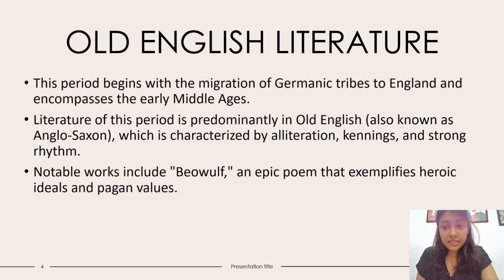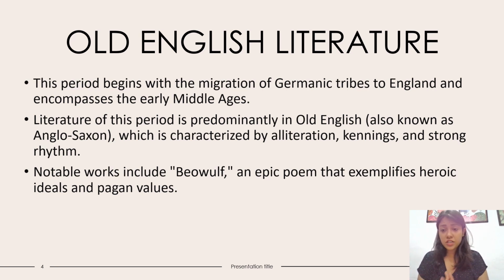The literature of this particular age, the Anglo-Saxons, was basically made of alliterations, kennings, and strong rhythm. There were more rhythmic works than any other, and alliteration was constantly repeated in all of the works. The notable work of this age was Beowulf.